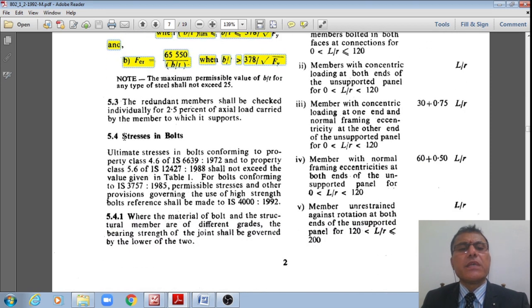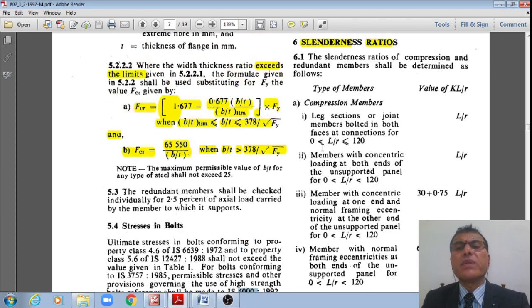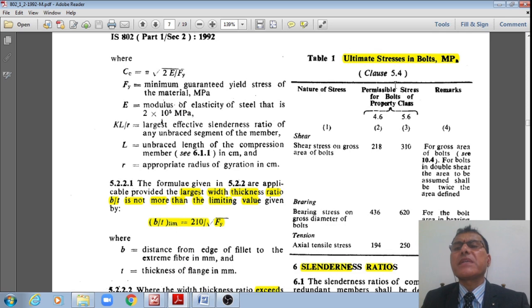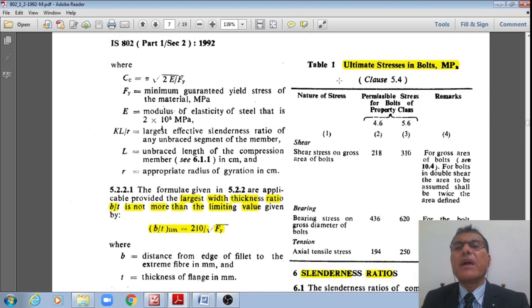Then the next one is stresses in the bolt, students. These should conform to these codes: IS 6639, 12427 or 3575 for the bolts, and IS 4000 respectively. And the ultimate stresses in the bolts in MPa as per this Table 1 are like this, right?